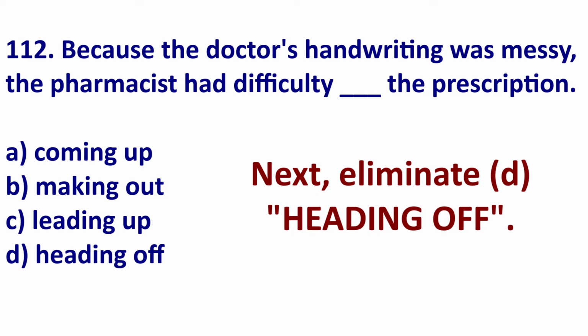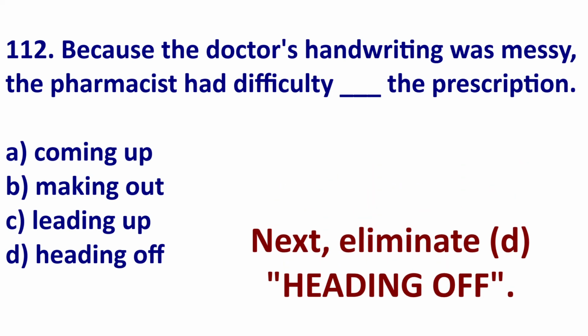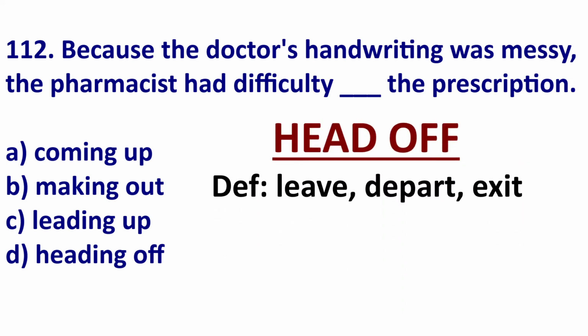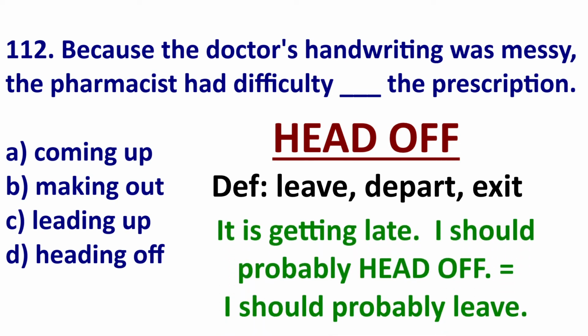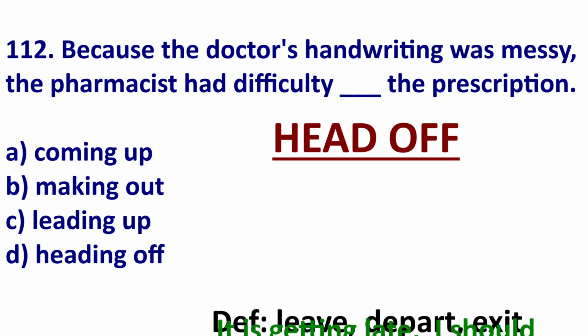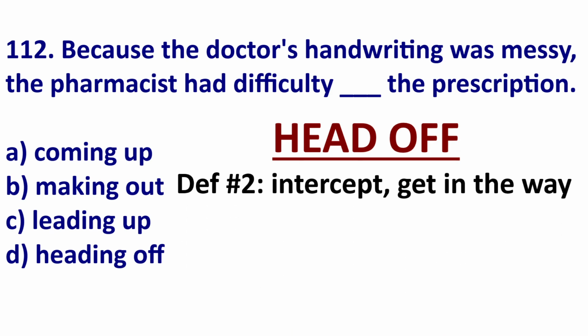Next, let's eliminate heading off. To head off means to exit, leave, to depart. It can mean the same as head out. So, someone's at a friend's house. It is getting late, so the friend says, well, I should head off, or I should head out, which is leave. A less common form of head off is intercept, get in the way of.